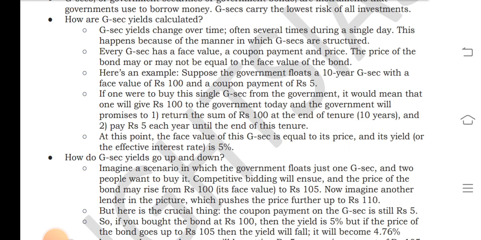At this point the face value of this G-Sec is equivalent to its price, and its yield or effective interest rate is 5%.